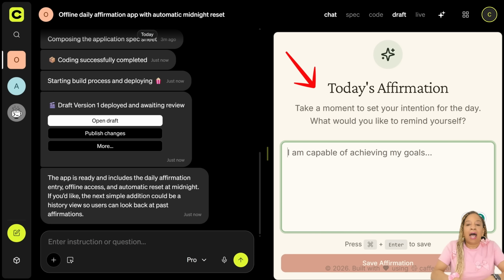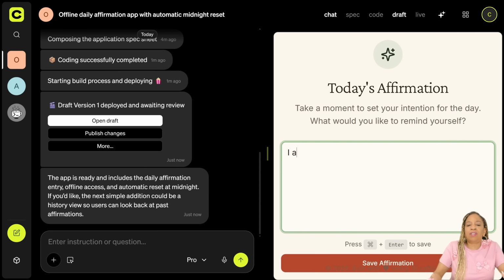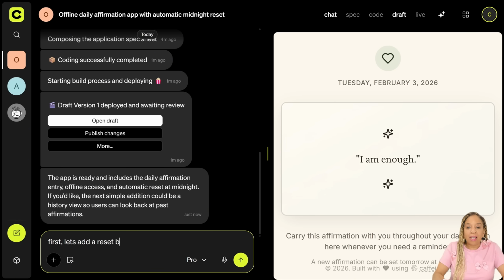Look at this. I can put in whatever I want to put in. Of course, I'm going to put in something positive so I can see it every day. This is a daily affirmation app. I am enough. Save the affirmation. Let's make sure it saves. And it's saved. I am enough.